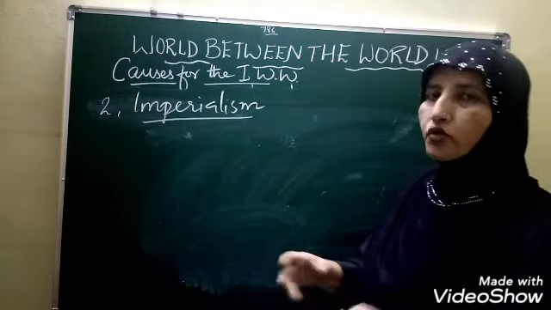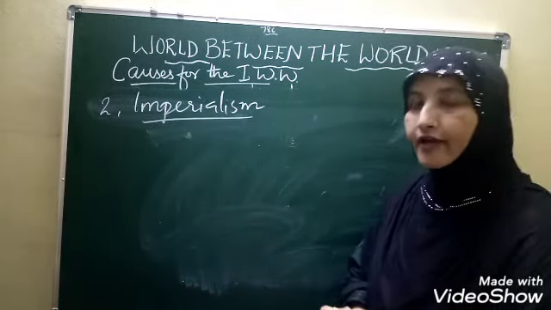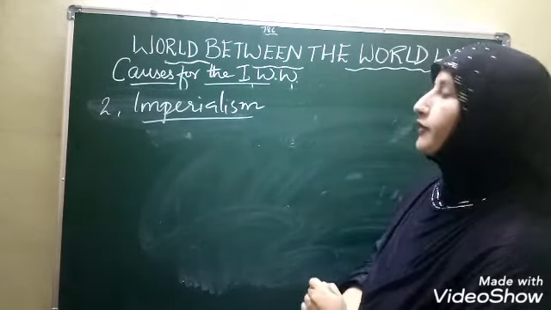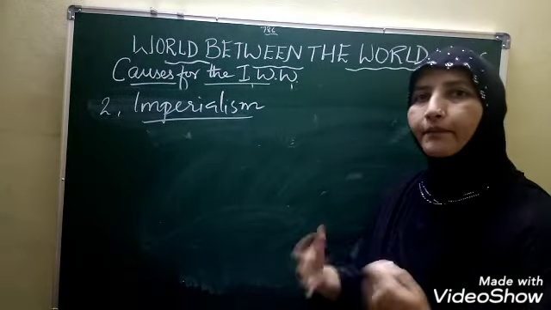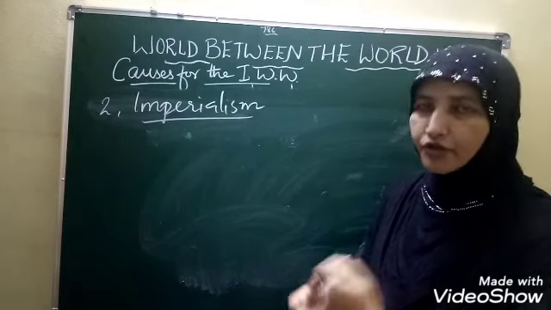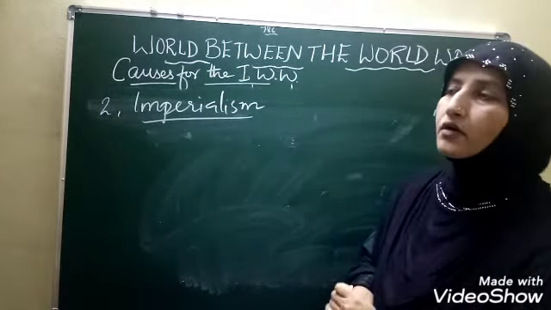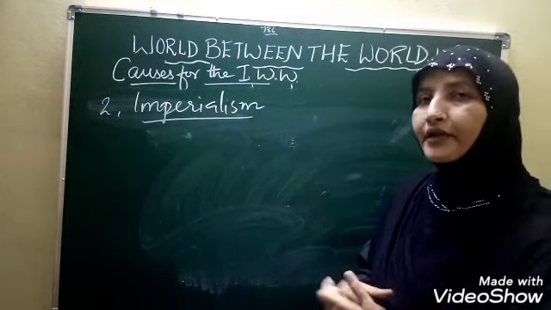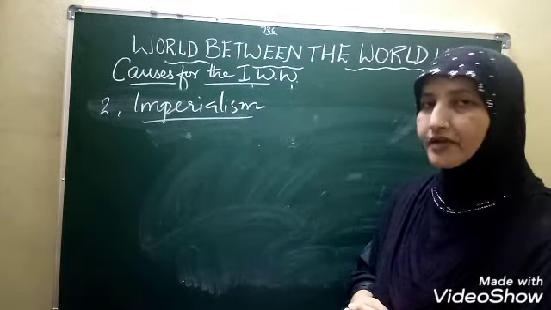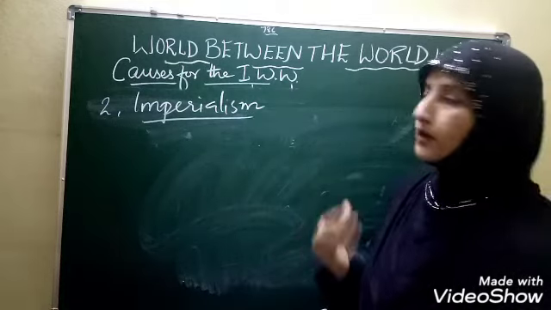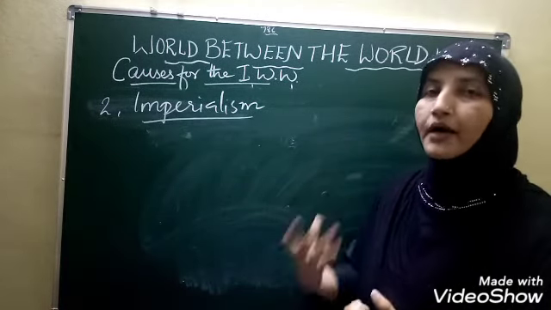Imperialism, children: as you all know, at the world level in the 1850s, the industrial revolution developed. New industries were established, and because of the establishment of the new industries, it led to the search for new markets.